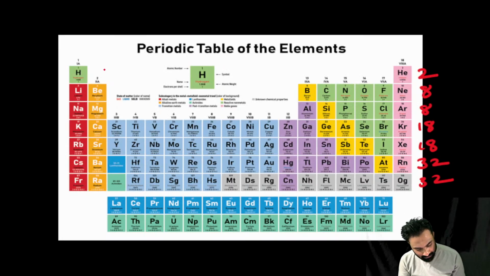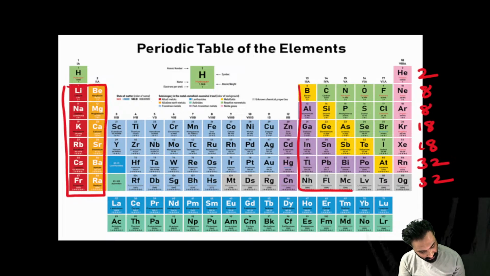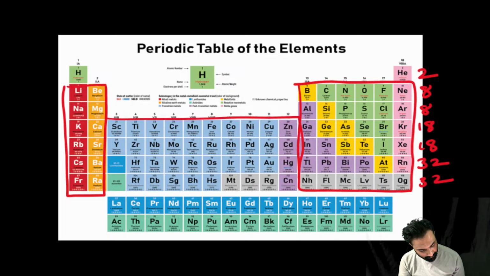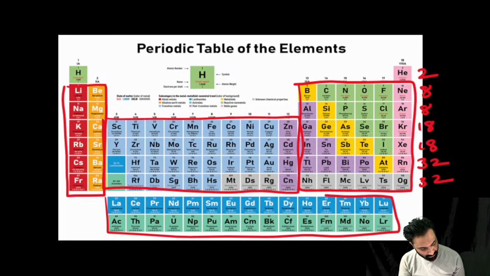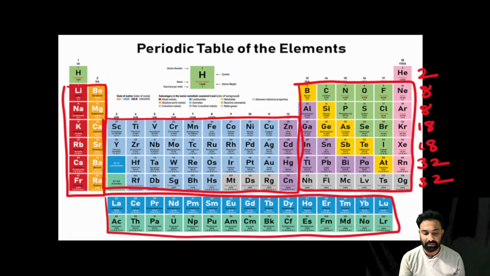You can see here we have the S block. The S block has two groups. Next, the P block has a total of 6 groups. The D block has 10 groups. Next, for the F block, only the group number is fixed; the period number will change for the F block. Right? Now, when it comes to the S block elements,